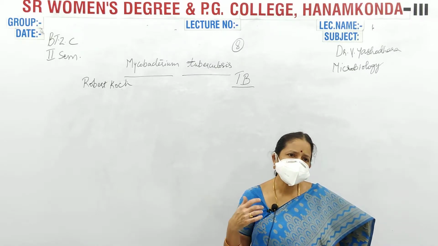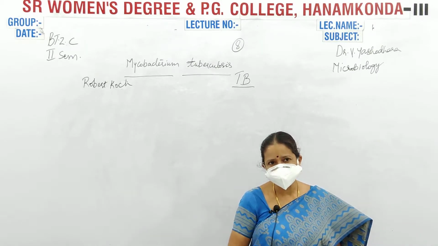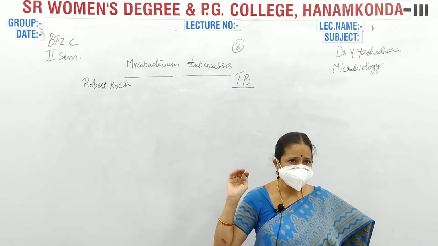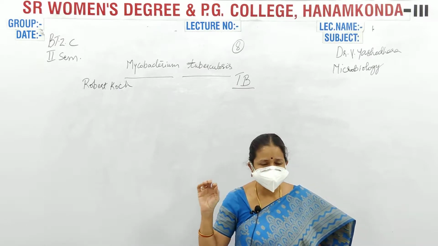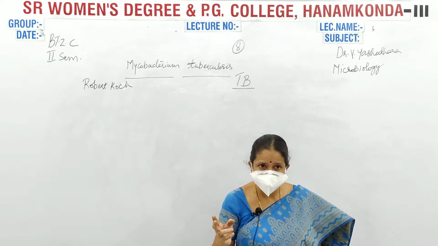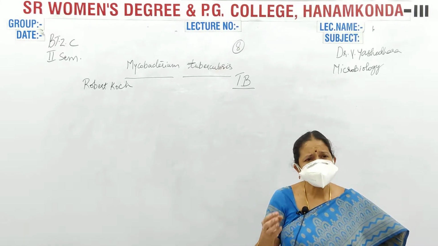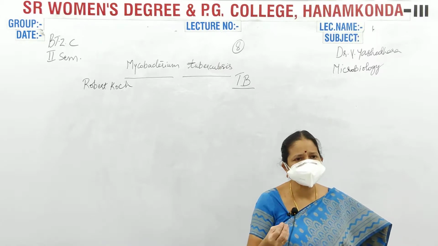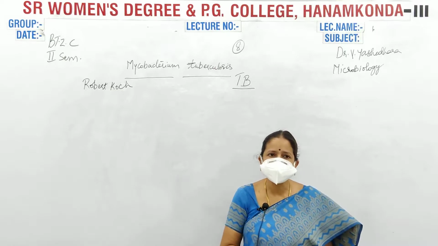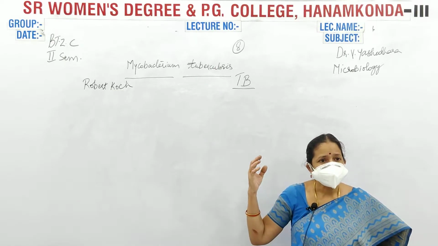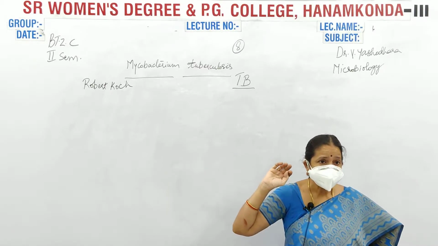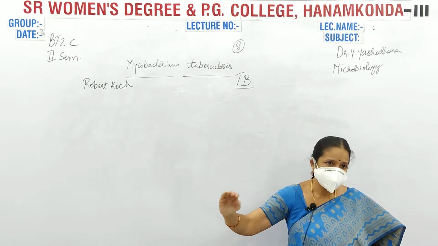Now, for severe tuberculosis, a multi-drug combination is also given, but the treatment should be done for 1 to 2 years. That is, if the patient is continuously suffering with TB, he has to take medication continuously for 1 or 2 years, and then it will subside. If it is an initial stage, 3 months to 6 months is enough. But if a little bit of chronic stage is there, then they have to go for the medication up to 1 to 2 years. Slowly it subsided.